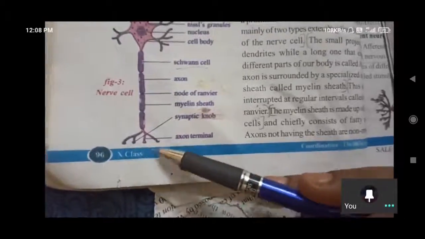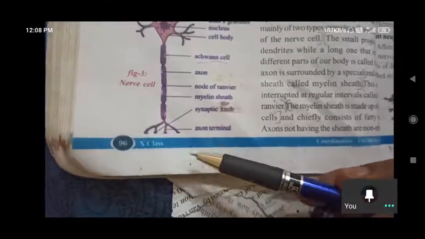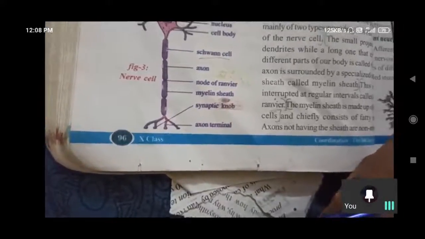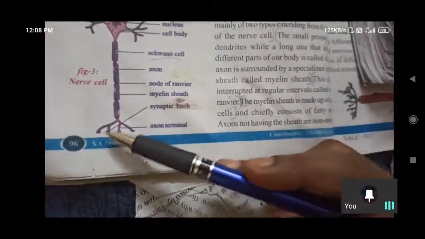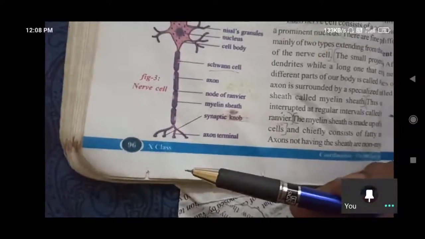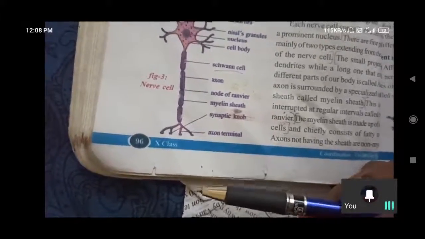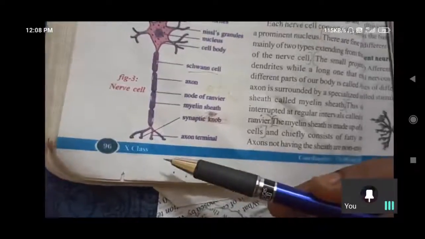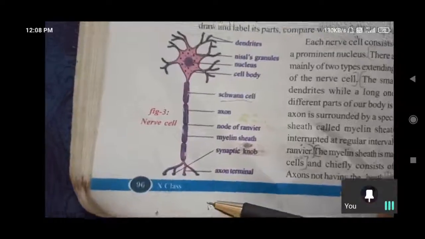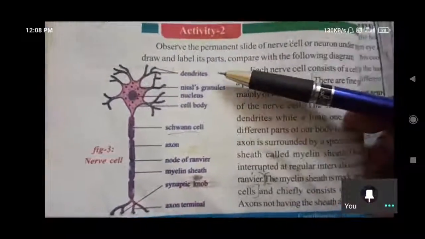These are mainly found in the brain, spinal cord and around the spinal cord. These synaptic knobs are all the functionalities of the cell parts.